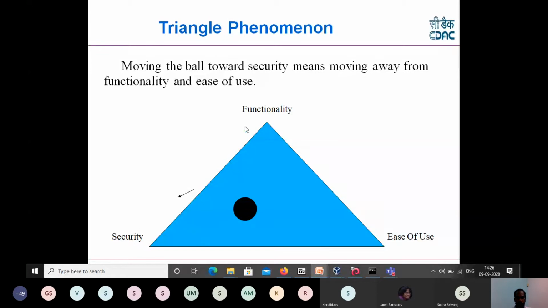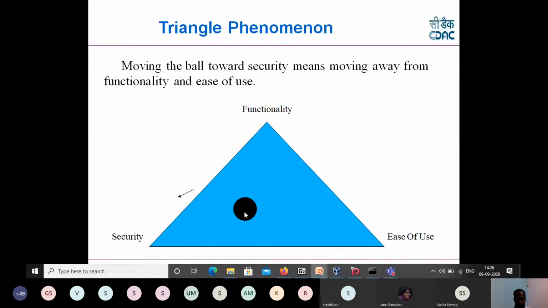So those types of things create some issues for a normal user, but it is secure. In the same way, if you're providing more functionality to a system, there is a chance that any of those functionalities can be compromised and the security can finally be compromised. So our interest is to balance these. This is our target. It should provide security, it should provide ease of use, and it should provide functionality.